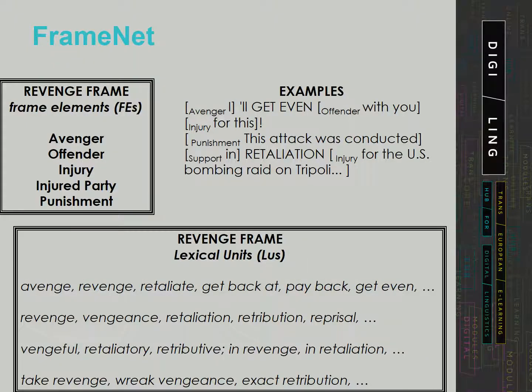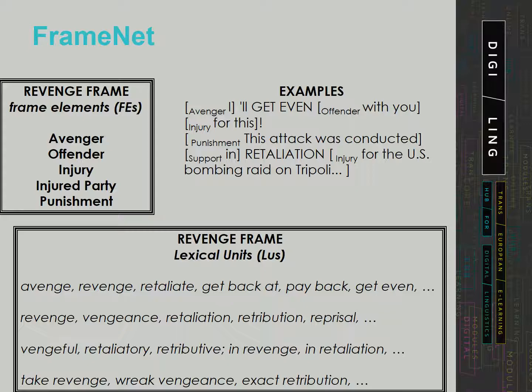Some frames are more complex, such as revenge, which involves more frame elements: offender, injury, injured party, avenger, and punishment. The lexical units of the revenge frame are verbs: avenge, revenge, retaliate, get back at, pay back, get even, but also nouns: revenge, vengeance, retaliation, retribution, reprisal, as well as adjectives: vengeful, retaliatory, retributive, in revenge, in retaliation, and some idioms as well: take revenge, exact retribution, etc.